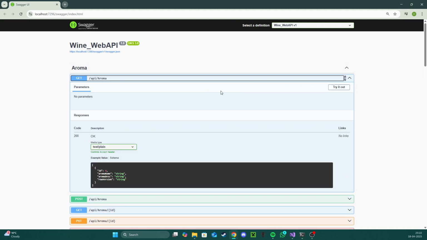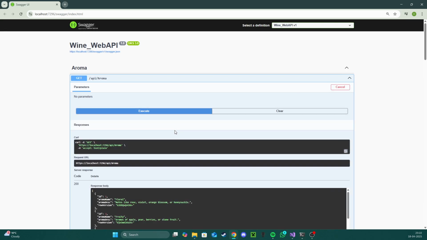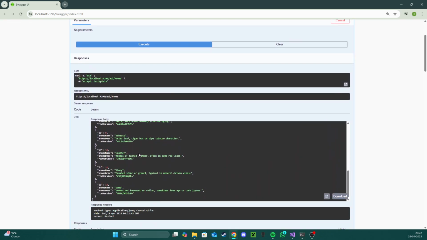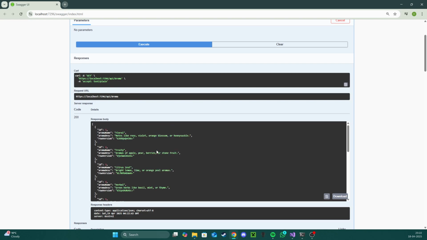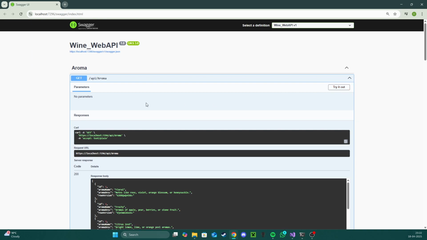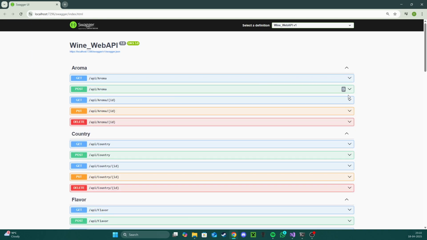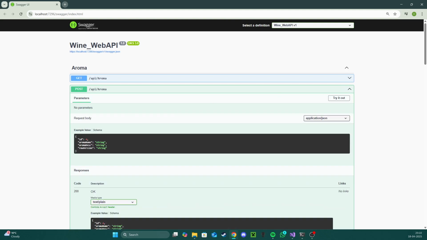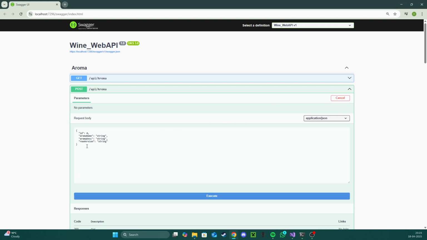So here in aroma, for example, if I try this out with the get one, I'll see all the aromas over here. I'll make a quick post of the aroma as well now that we're here. I have an example over here, so let's try this out.